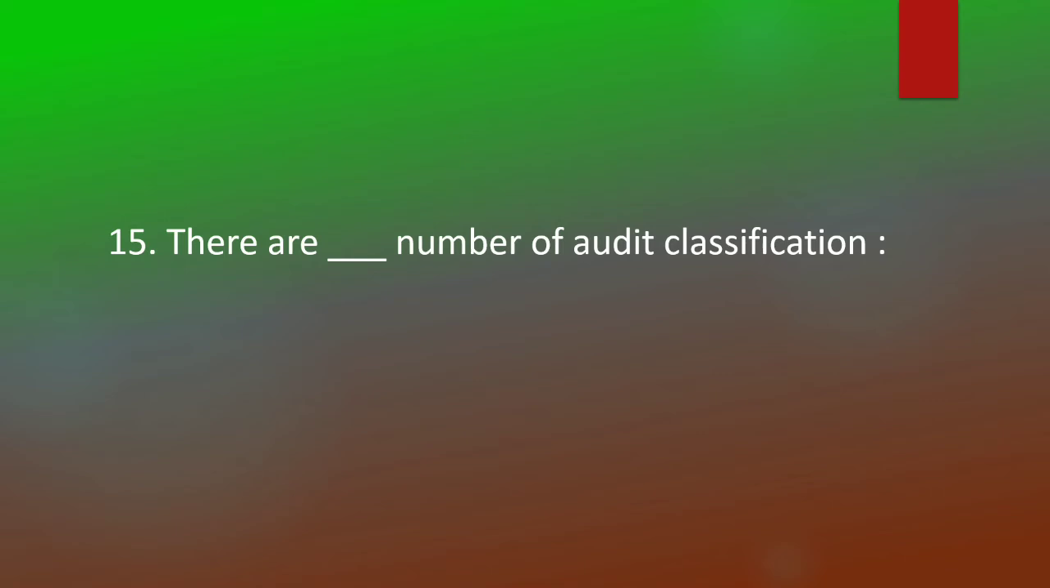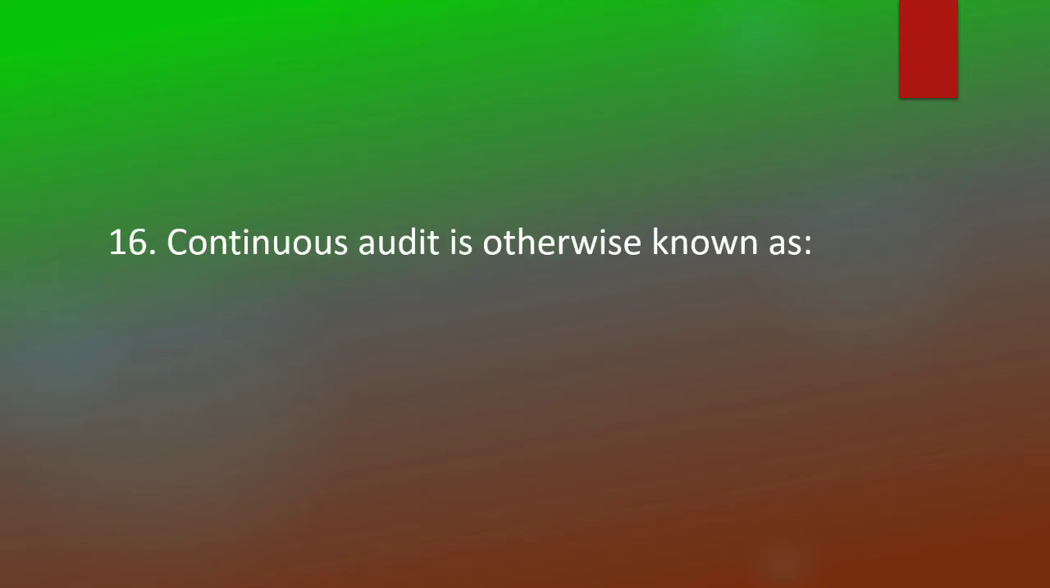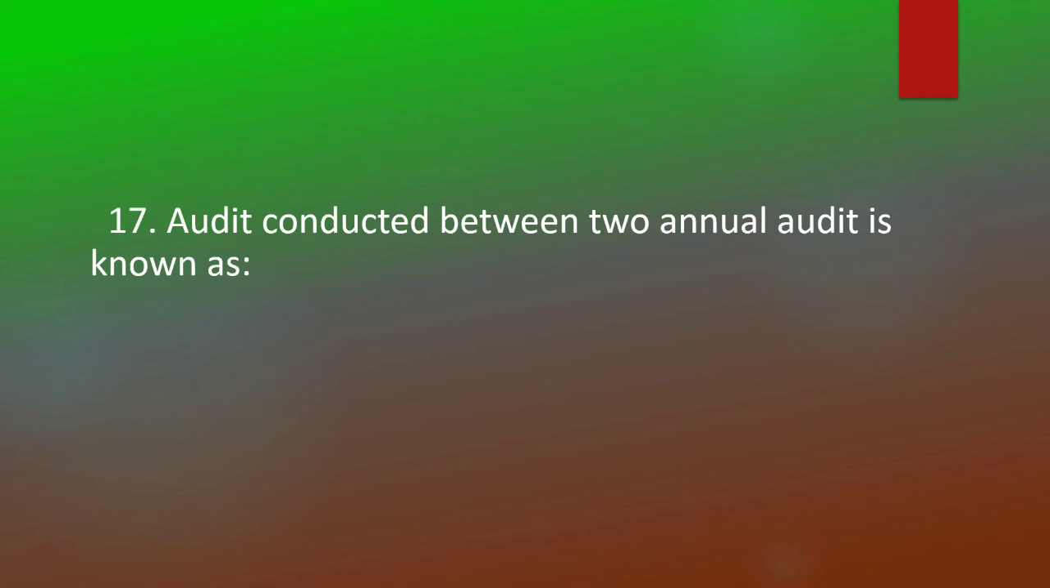There are 4 audit classifications. Continuous audit is otherwise known as concurrent audit. Audit conducted between two annual audits is known as interim audit.